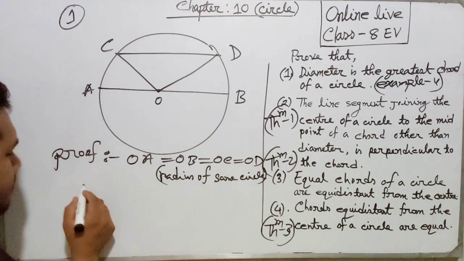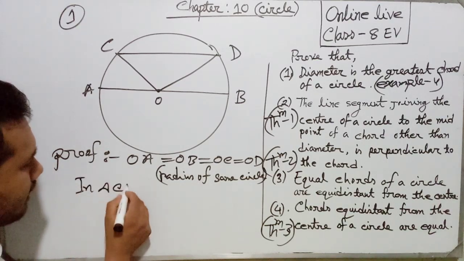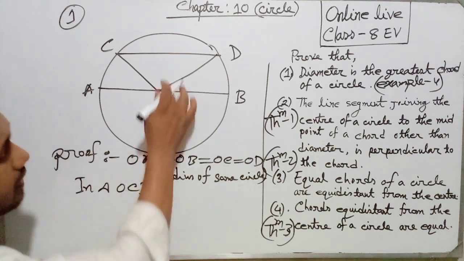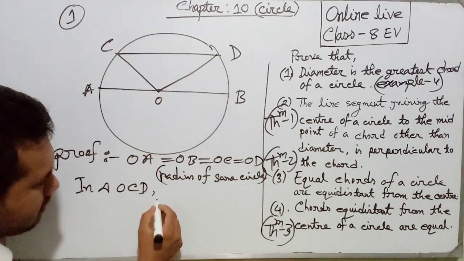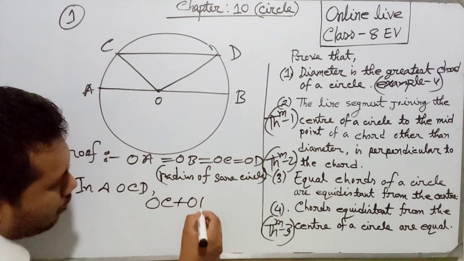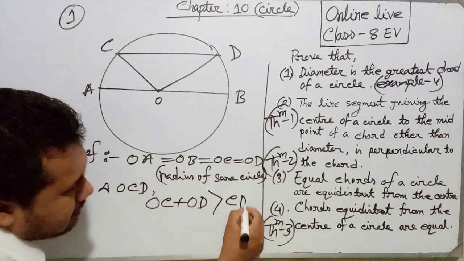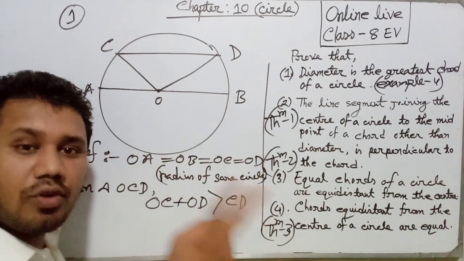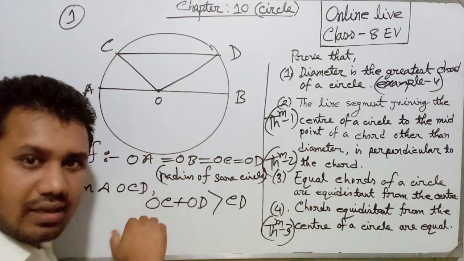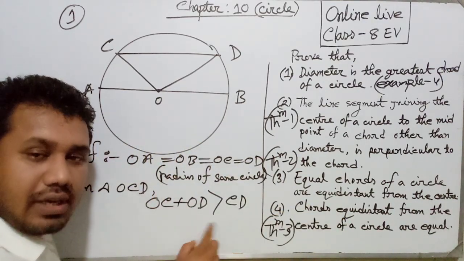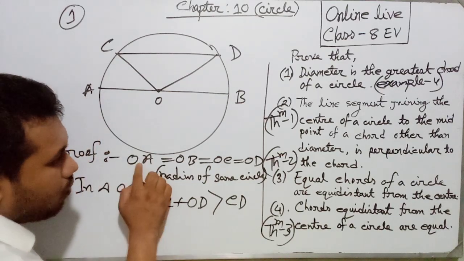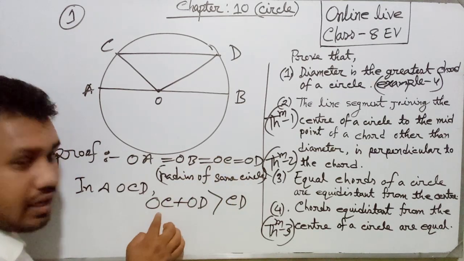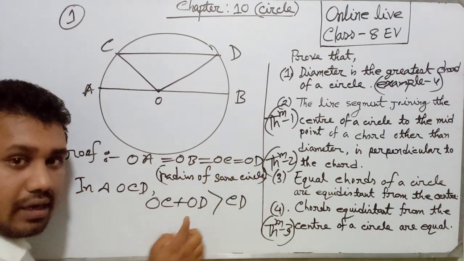Now in triangle OCD, we can write OC plus OD greater than CD, because for any triangle the sum of any two sides is greater than the third side. Now OA, OB, OC, OD are equal, so for OC we can write OA, and for OD we can write OB.